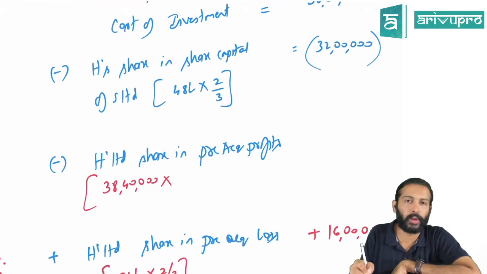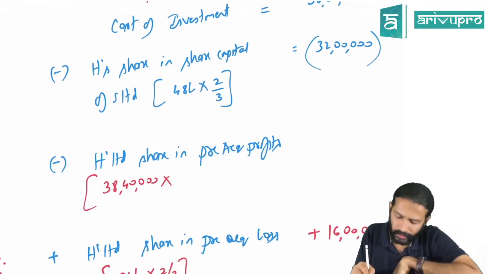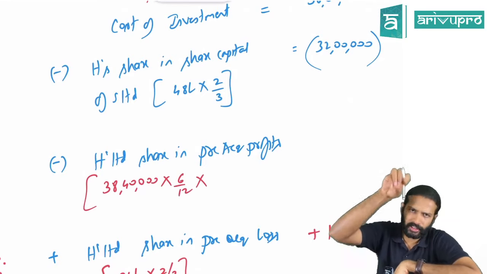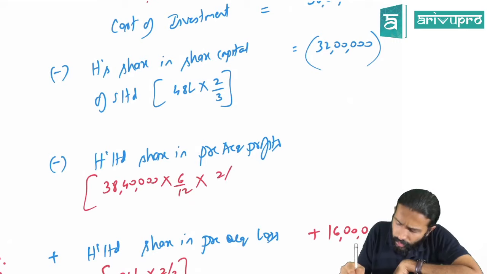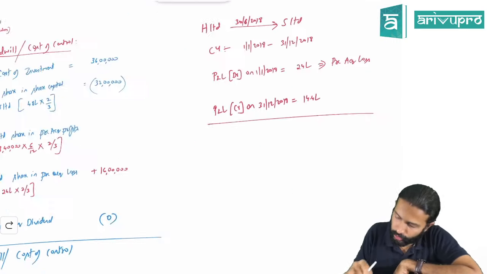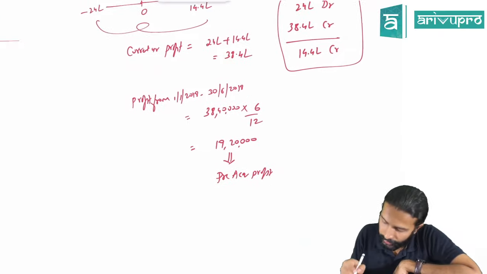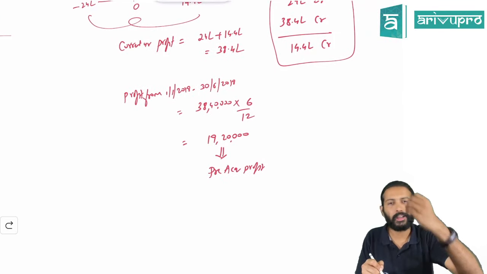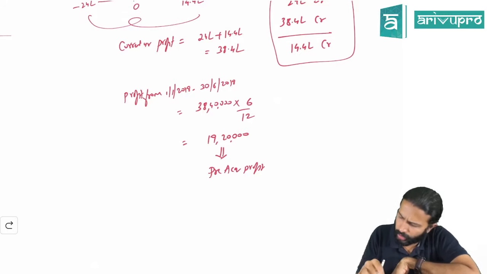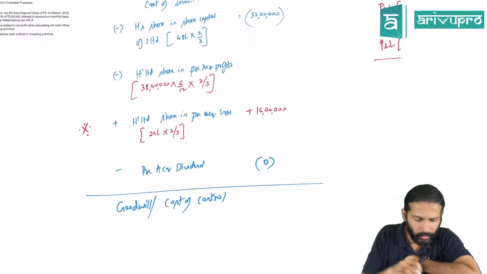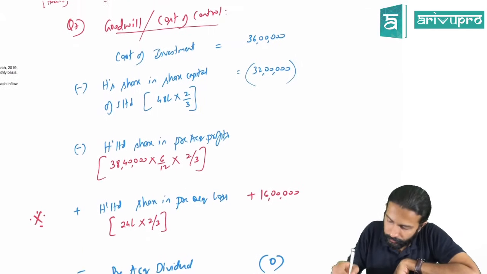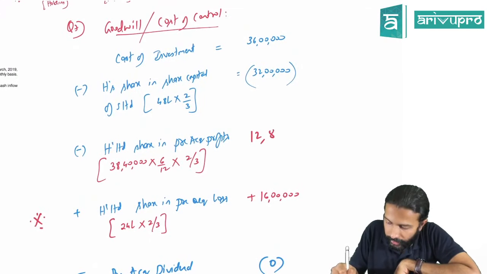So basically, we can calculate it directly if you want. If you don't want to put up the whole working note, total profit is 38 lakh 40,000 into 6 by 12. If you do, you're going to get 6 months' profit. In that, the holding company's share is 2/3. If you do 38 lakh 40,000 into 6 by 12, you're going to end up getting 19 lakh 20,000. In 19 lakh 20,000, the holding company's share is 2/3. So how much will that be? 19 lakh 20,000 into 2 by 3. If you calculate, you're going to get 12 lakh 80,000.